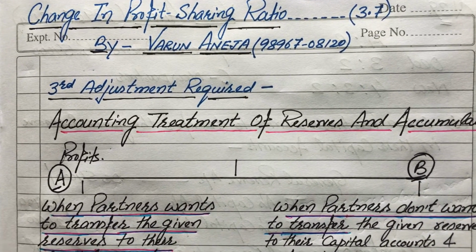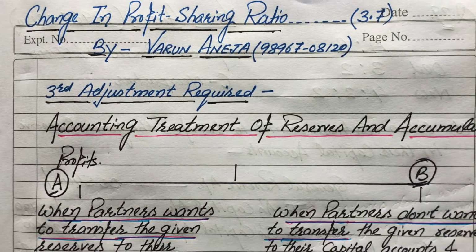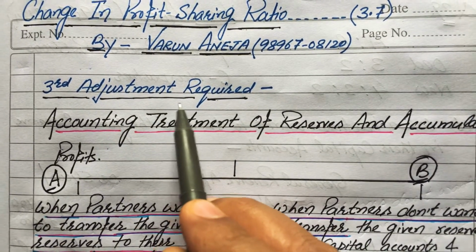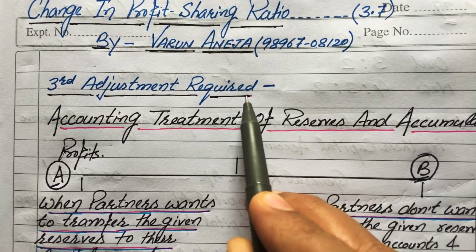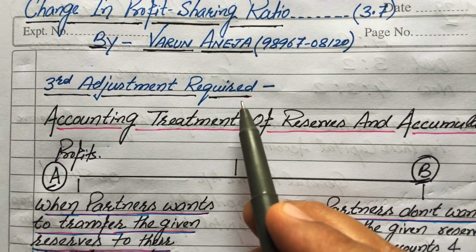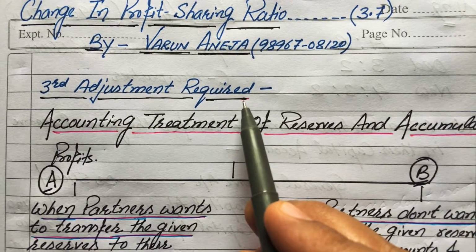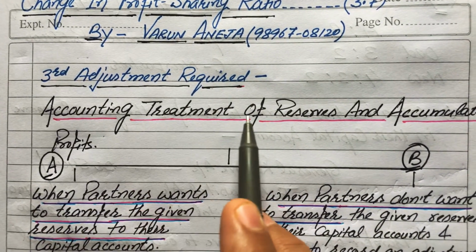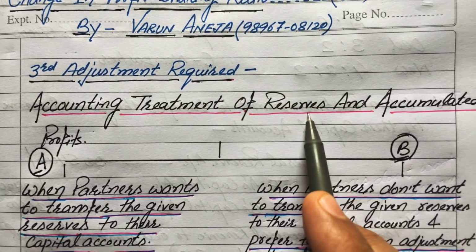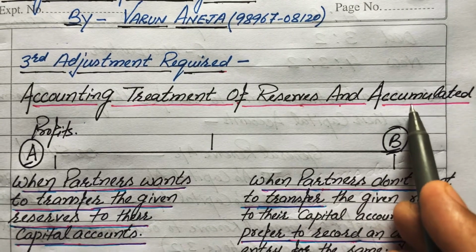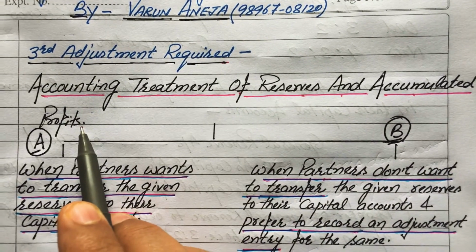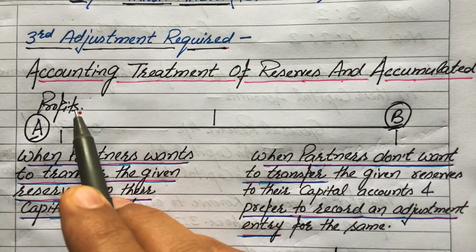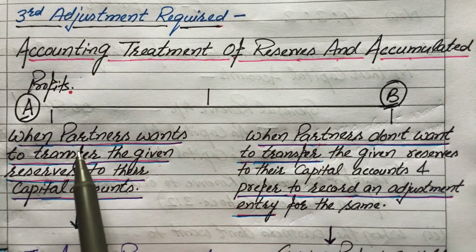Hello everyone. In this video we will study the third adjustment required at the time of change in profit sharing ratio among the existing partners, that is, the accounting treatment of given reserves and accumulated profits. And we have two ways for the same treatment.